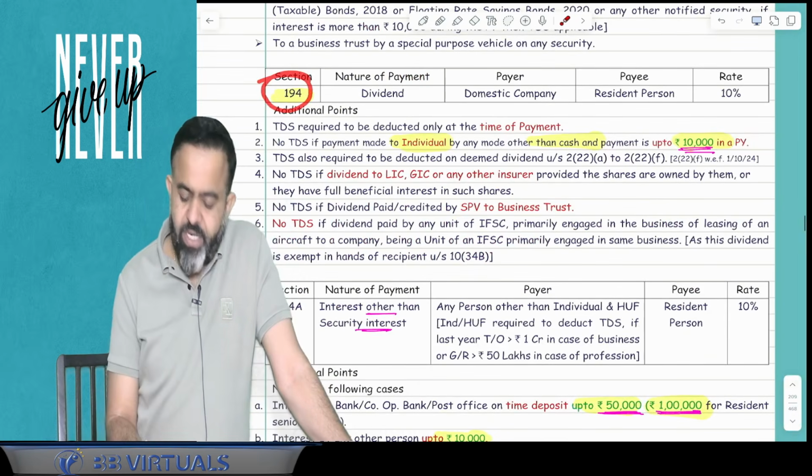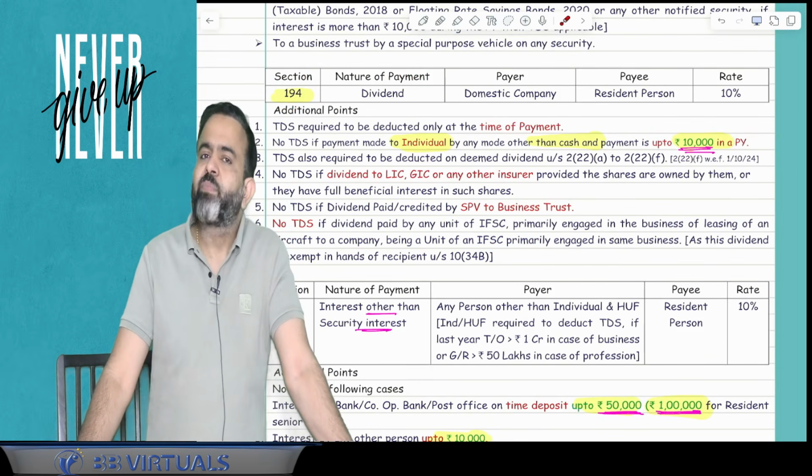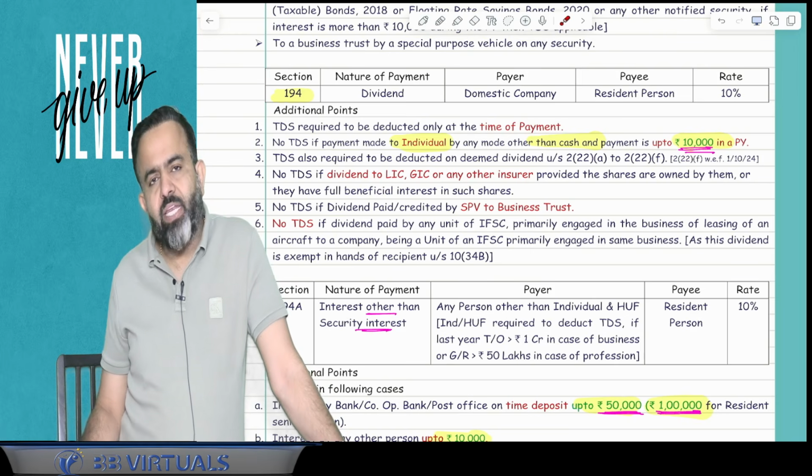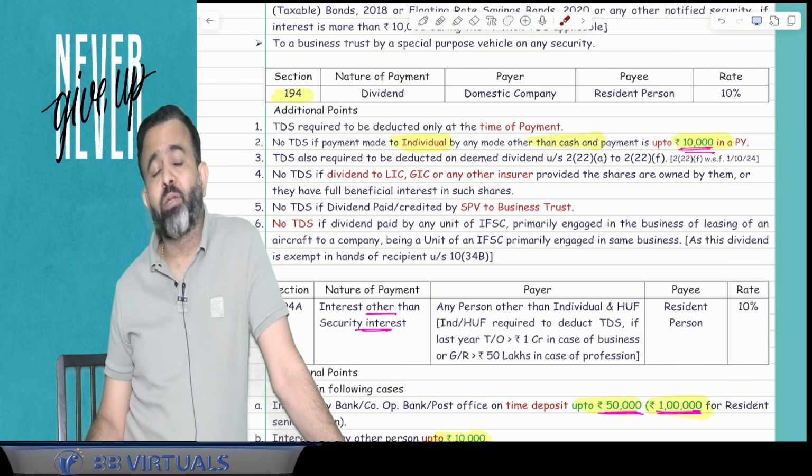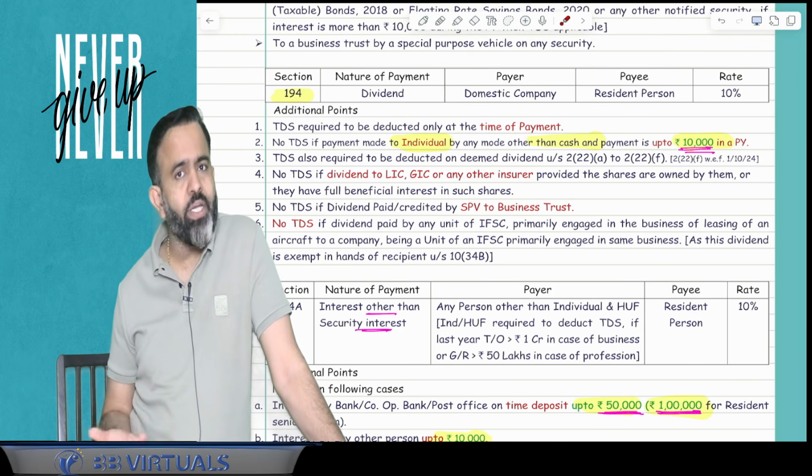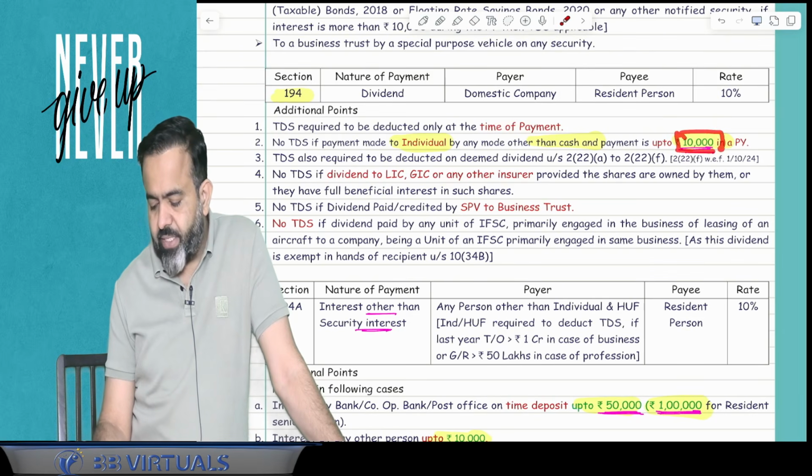After that, under section 194, if any dividend is paid to an individual by any mode other than cash, then earlier the limit was 5,000, and up to 5,000 there was no need to deduct TDS. Now this limit has been raised to 10,000 rupees. So here it is at 10,000.